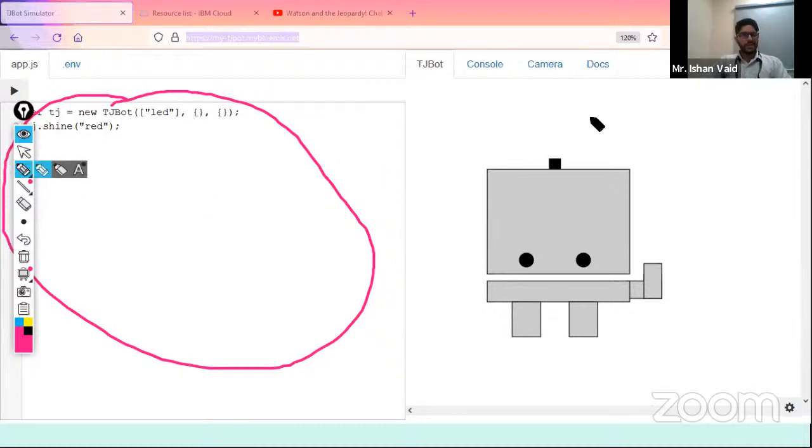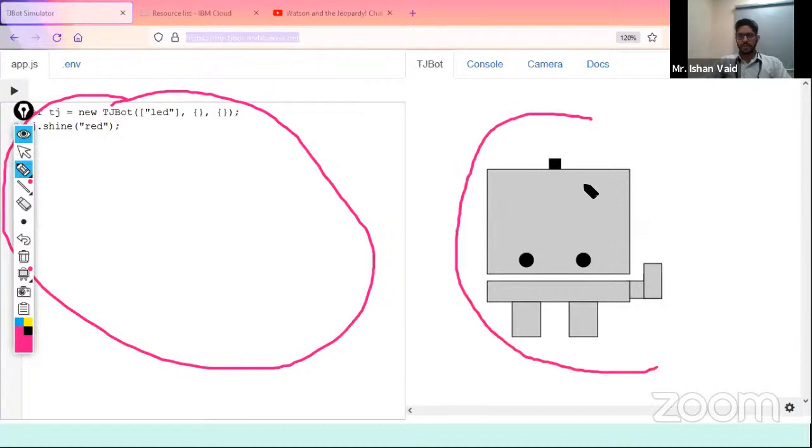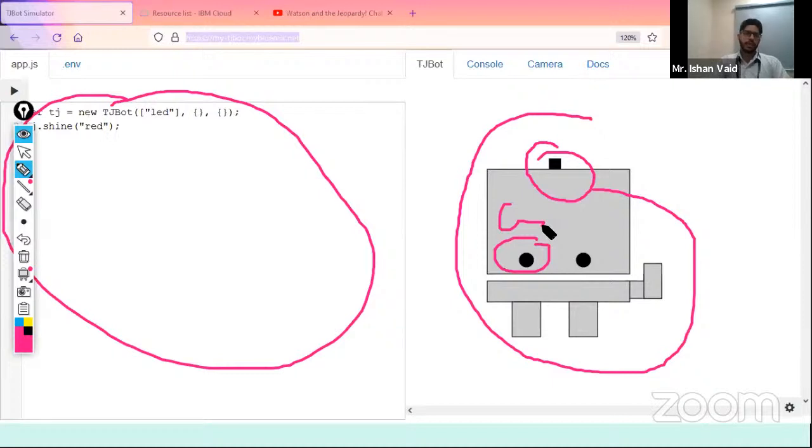Over here you can see how the TJ Bot looks. When I assemble it as actual hardware, it will have an LED on the top. Here I will have a camera, which is used to see the world, what the world looks like. And if I have to make some application with the camera, the bot has to do this, it has to speak. It also has a robotic arm that you are able to see. So let me move my chat over to the top.